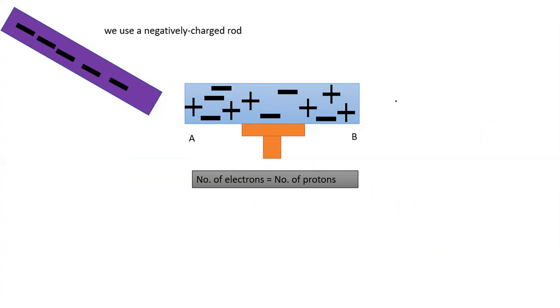The first condition is the conductor is neutral because the total number of electrons and protons is equal. And then we put the negatively charged rod near to the conductor. What will happen?